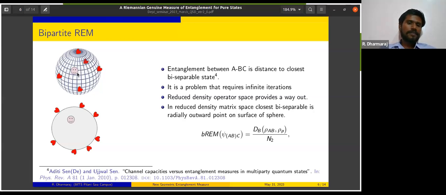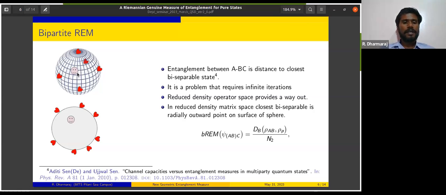This is a very easy definition. Many authors write it, but the problem is that there is an almost infinite number of biseparable states in this space. So it's like finding an infimum, a minimum among an infinite set. In the 3-qubit space, this problem appears very hard. The way out is to consider this 3-qubit state in the reduced density operator picture.